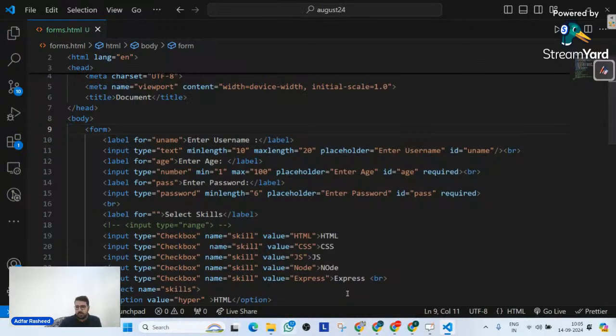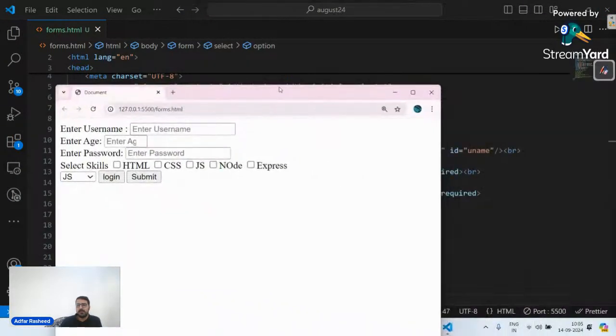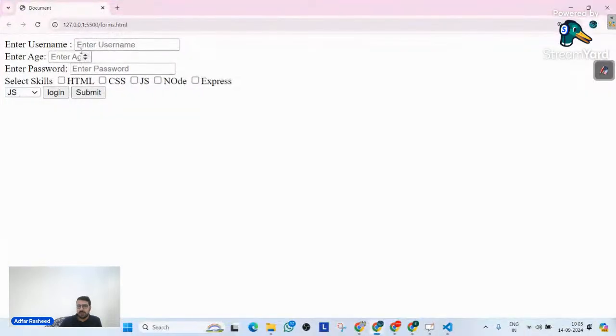If I try to go live with this particular web application, and let me copy this from another screen, this is what we discussed in our previous class. We understood that if we want type text, we can make an input field like this. For number, we can make an input field like this. For password, we can make an input field like this. We also understood type radio, type checkbox, and what the difference between type radio and type checkbox is.